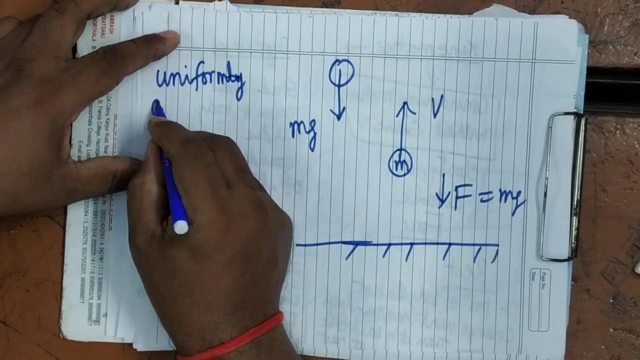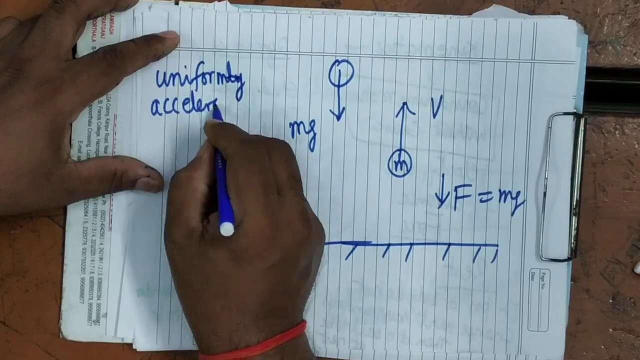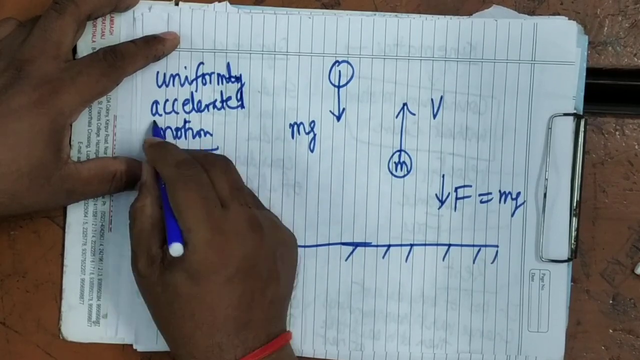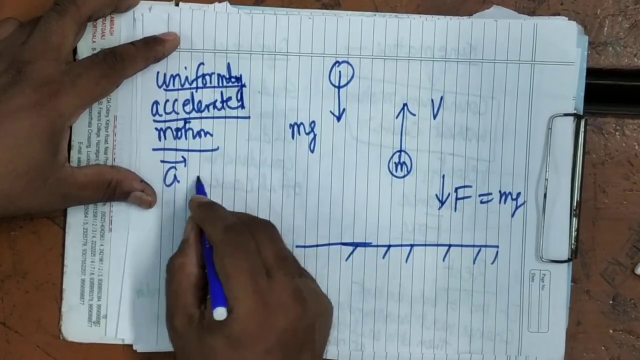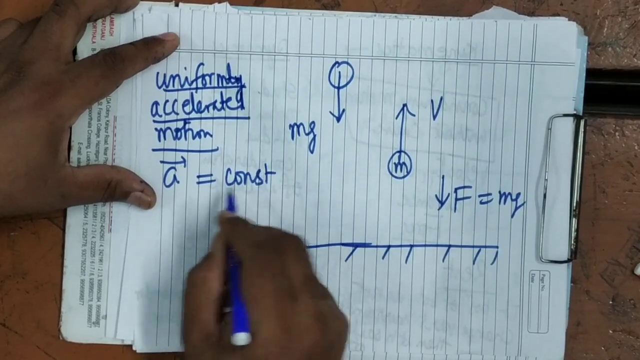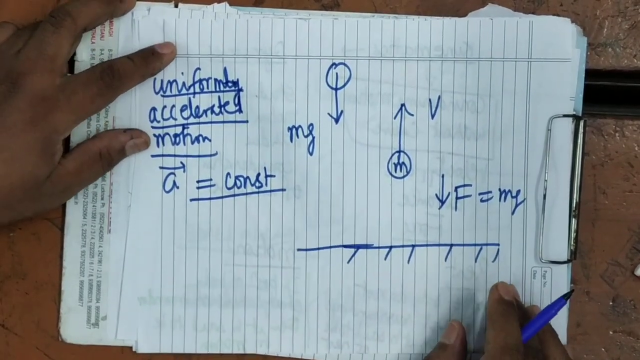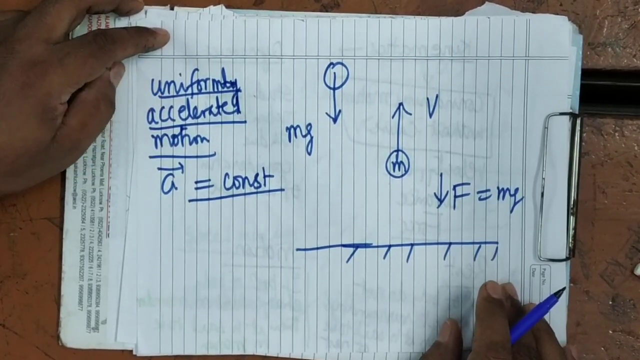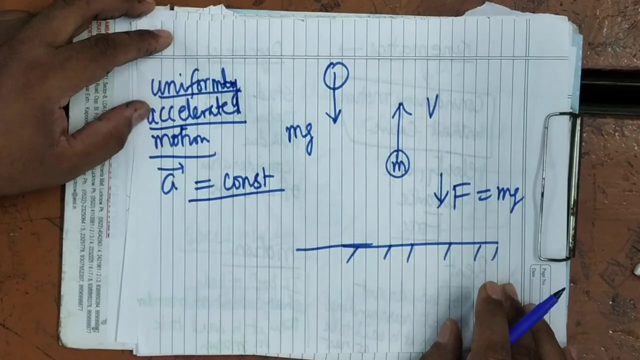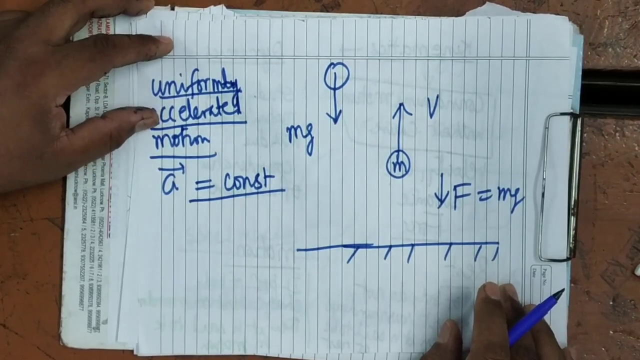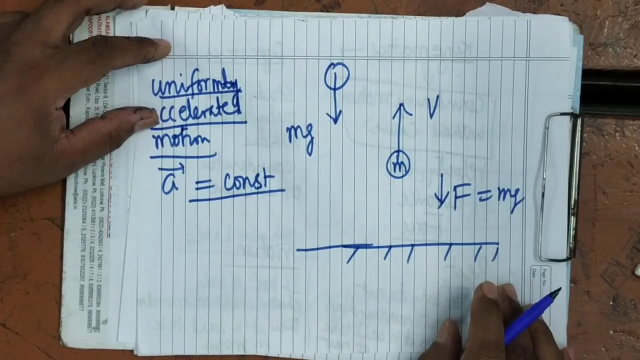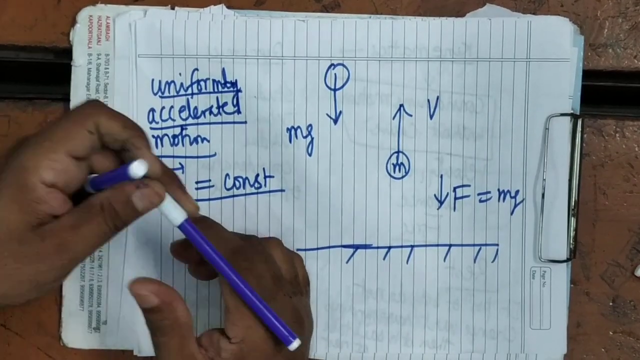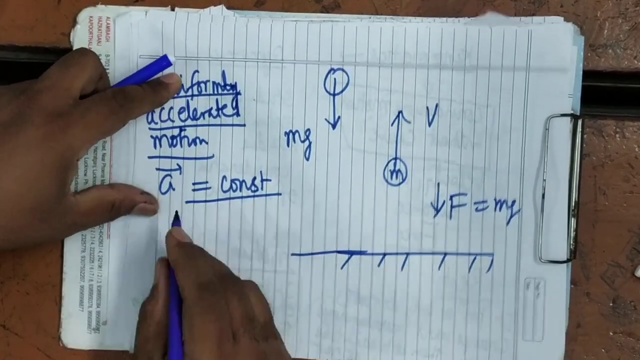Uniformly accelerated motion, which means that acceleration is constant. Constant means it is constant in magnitude as well as in direction. It is clear. That is known as uniform acceleration. Means if the velocity of a body changes equally in equal intervals of time, it is said to have uniform acceleration.